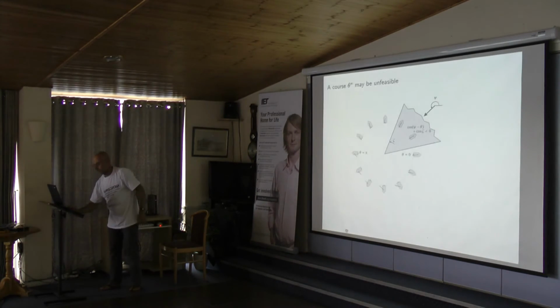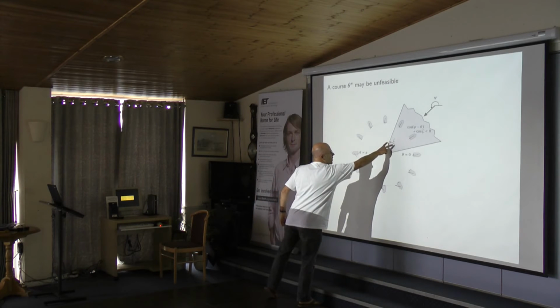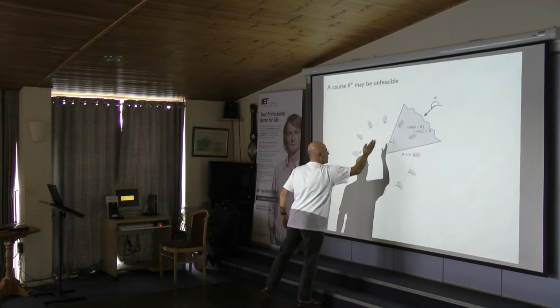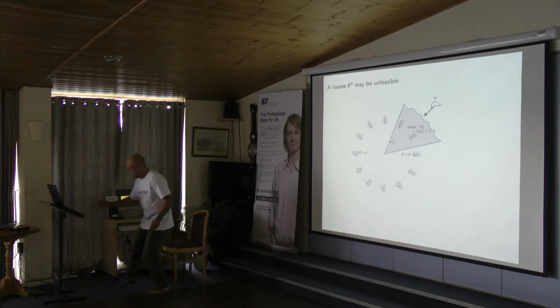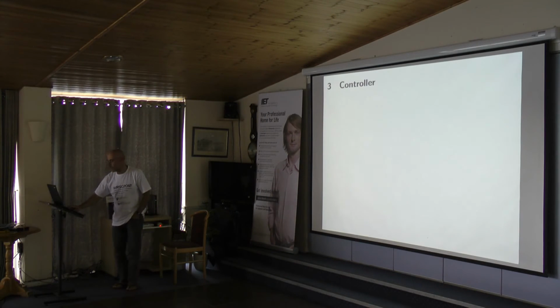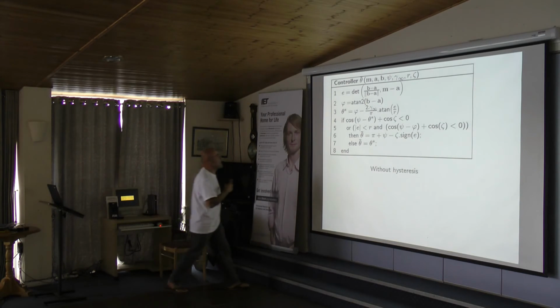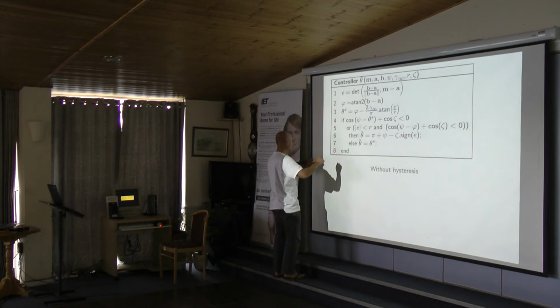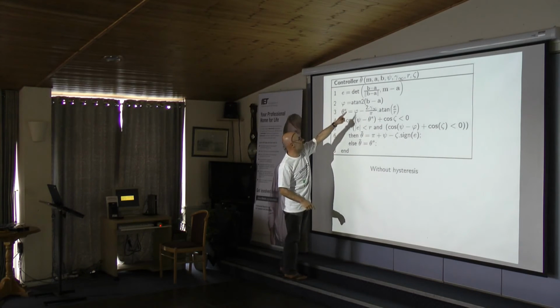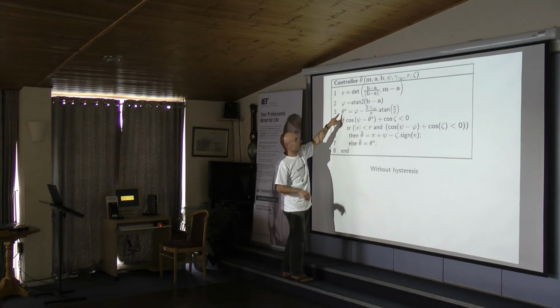What I said before, there is a no-go zone with a coefficient I have called zeta, where I cannot go. So what about the controller? The controller I propose: first I compute the algebraic distance to the line, then I compute the angle of the line, I compute the nominal direction.